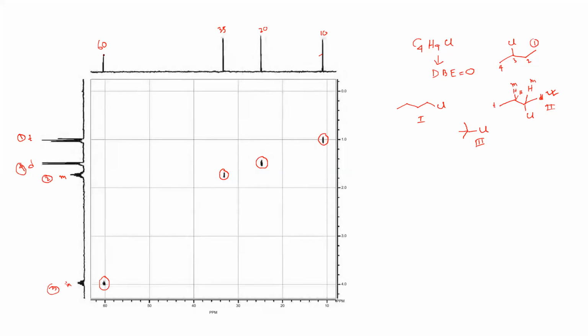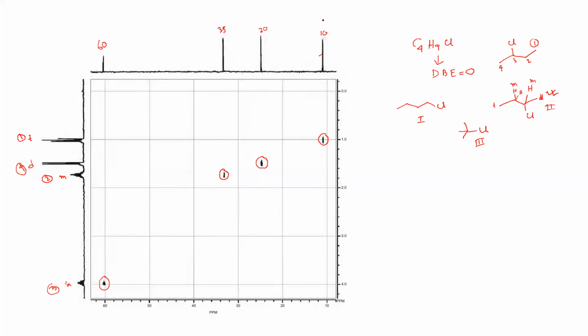Now your job is to assign the 13C, means which carbon will be which one. Okay, if you are done, that is done. So now it is very simple. You don't need to go even the COSY also. You can just directly correlate with this one, because you are done with the proton assignment. This is your 1. Now where it will match with the 13C, that is 1. Okay, so it is matching here.